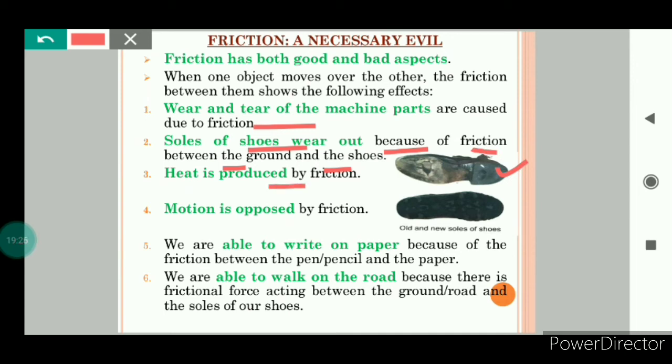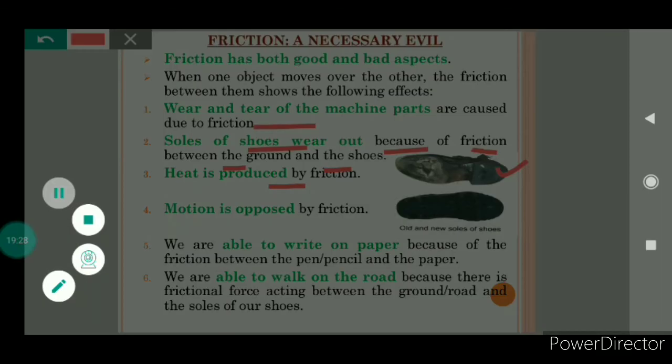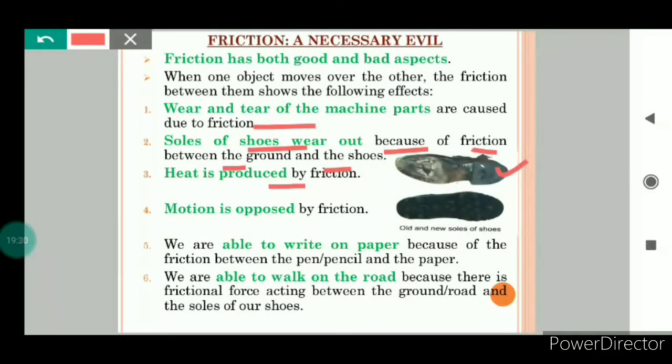And heat is produced by friction. We know that when we rub our palms for some time, they become warmer because friction produces heat. Similarly, when you strike a matchstick against a rough surface, it catches fire. So heat is produced due to friction. And we have studied that motion is opposed by friction, because the frictional force always opposes the applied force. So it opposes motion.